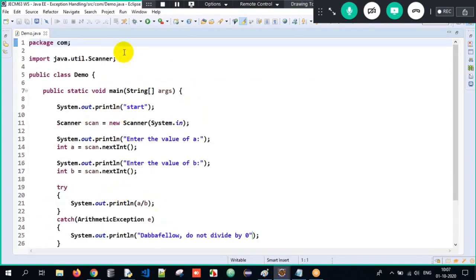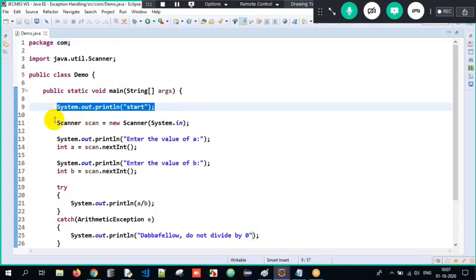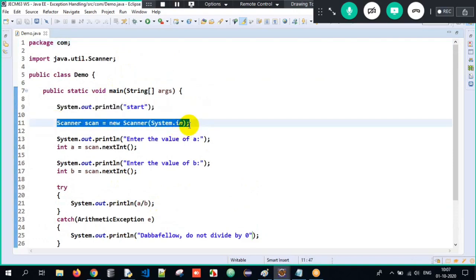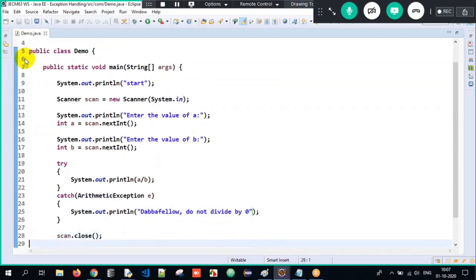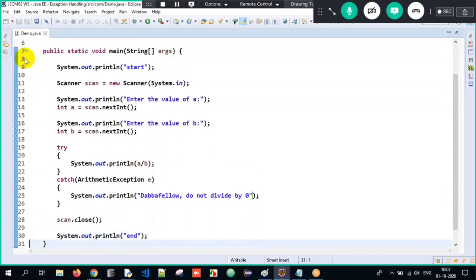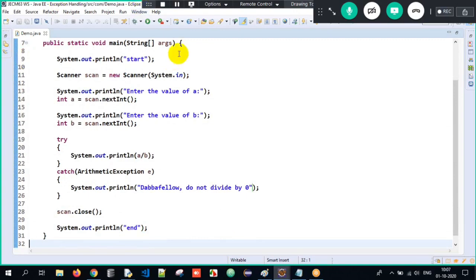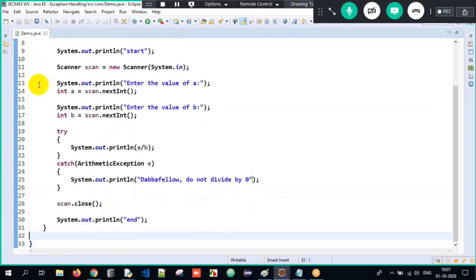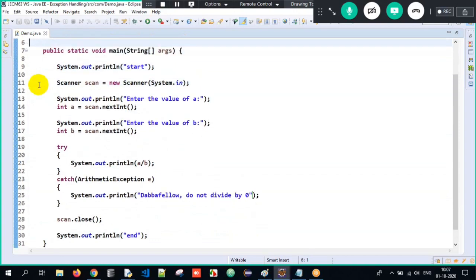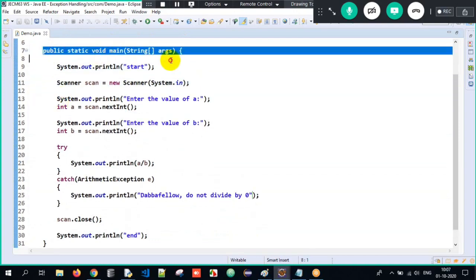See, first of all, we have created a start here. Your program starts over here. You created an object of Scanner, passed System.in, and you have imported it as well. And then your execution, this is what is going to happen here. See here, your execution starts from the main method.